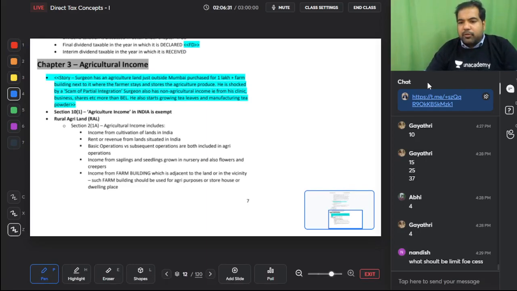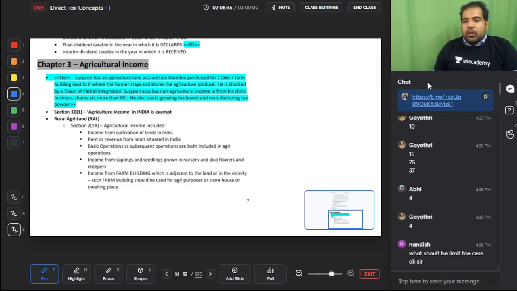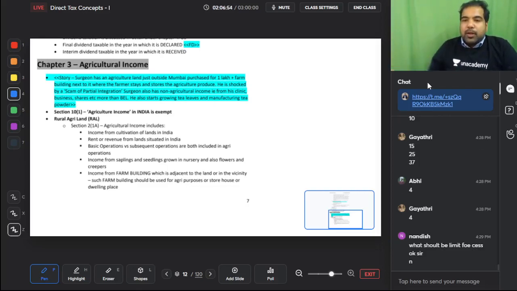What should be the limit for cess? There is no limit for cess. 4% is the cess. If there is any tax you pay, then on that you will have to pay cess. If you don't go on the highway, will you pay a toll? No. Only when you go on the highway will you pay a toll. Same way, only when you pay tax will you pay a cess. Cess is on the tax. Alright. Perfect.